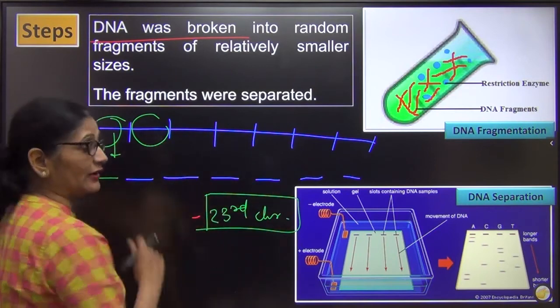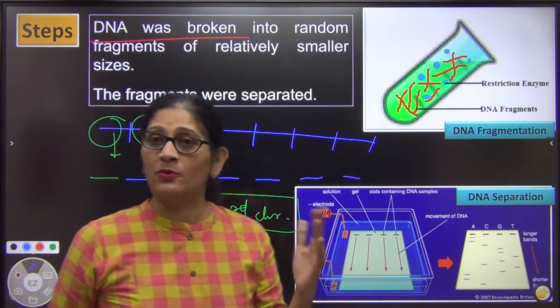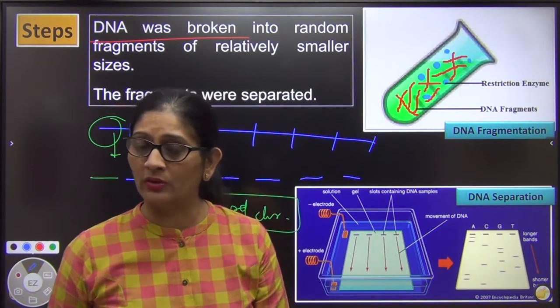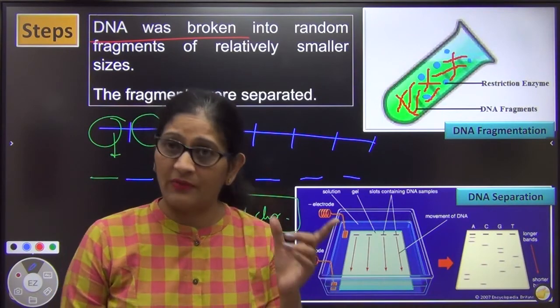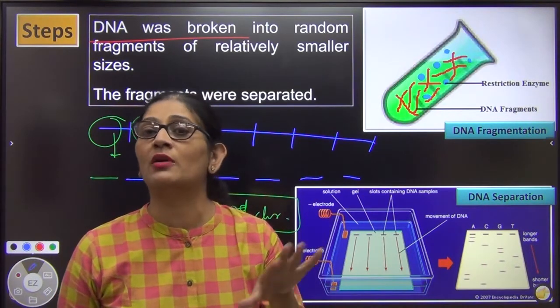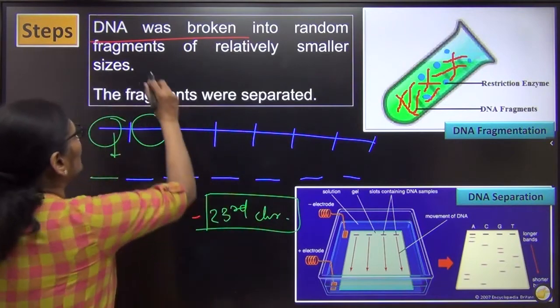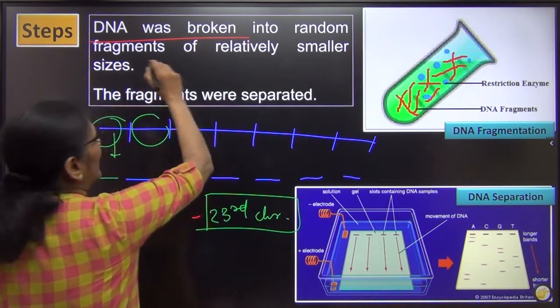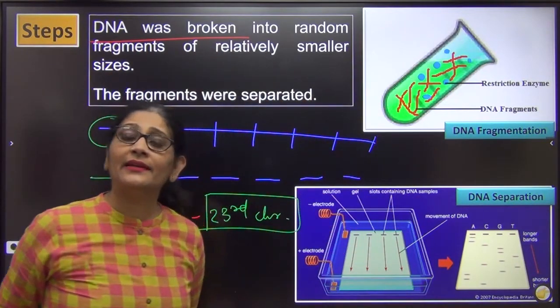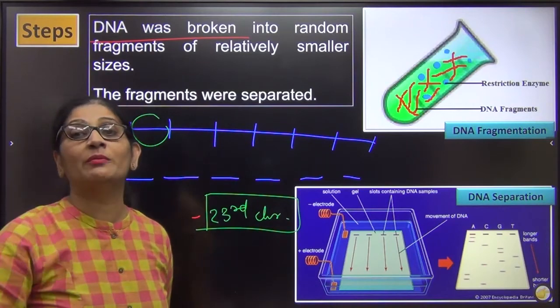So next what we did is, first we took out the cell, we broke open the cell, we broke open the nucleus, we took out the chromosome, one chromosome at a time, and from that chromosome we took out the DNA. Now the DNA was broken into random fragments. And how to break the DNA? This I am going to teach you in my next chapter.